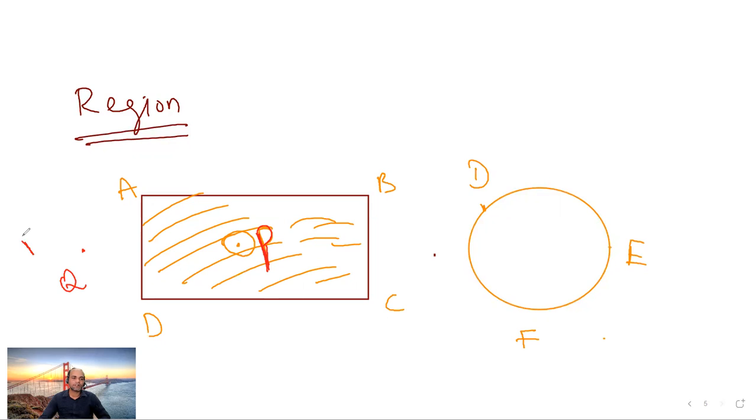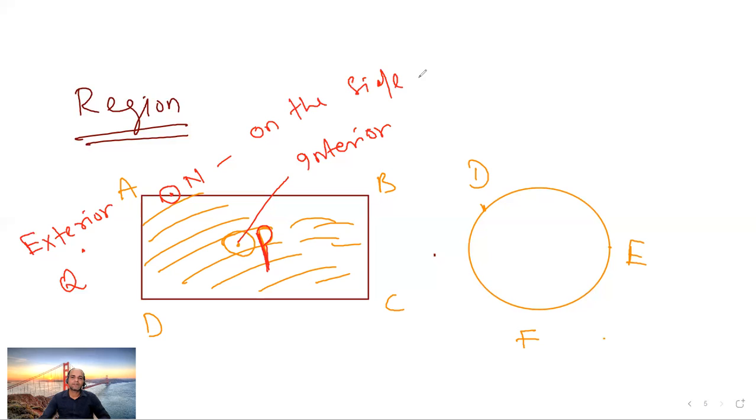This is called exterior. This is called interior, right? And if there's a point which is on AB, then we can say it is on the side of AB. Okay, we can say on the rectangle. We can also say like that, right?